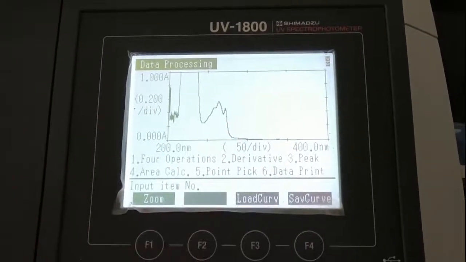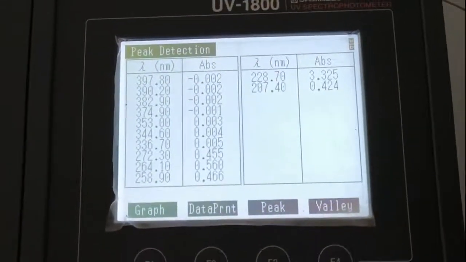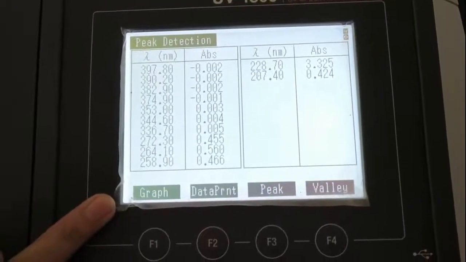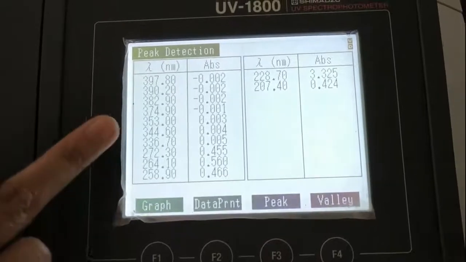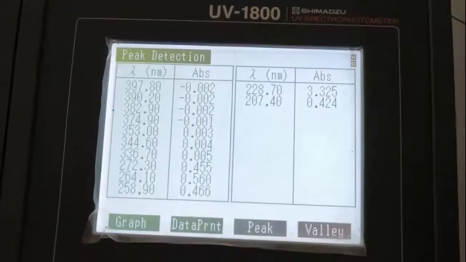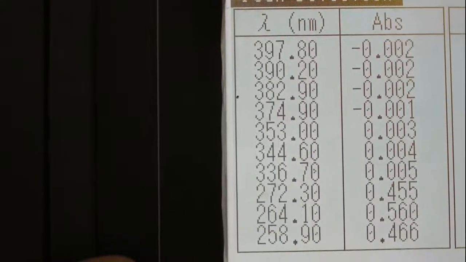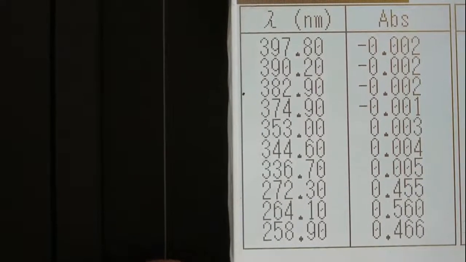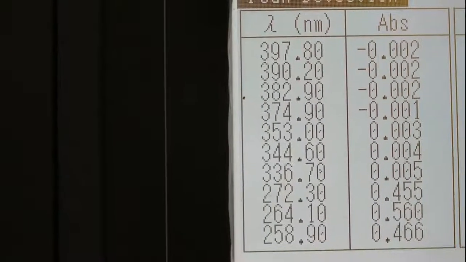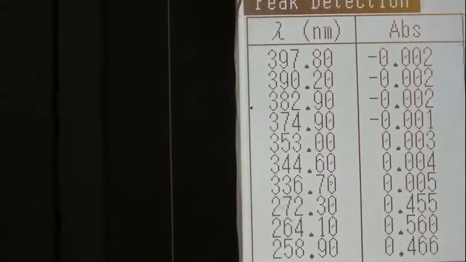Again we will click on 3 because we want the peak. Here you can see lambda and absorbance. From here you can see various points at which ibuprofen shows absorbance. At 264.10 nanometer it is showing maximum absorbance, that is 0.560. We have to note down the lambda max as well as the absorbance because it will be helpful in calculating the absorptivity.